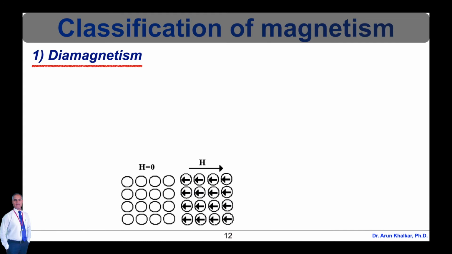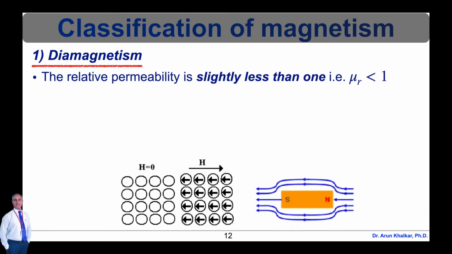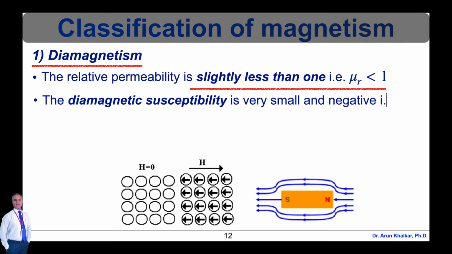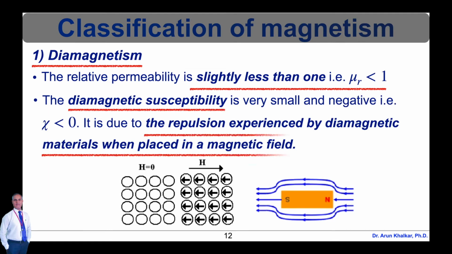The diamagnetism is shown in this diagram. The relative permeability is slightly less than 1 for the diamagnetic materials. That is, mu r is less than 1. The diamagnetic susceptibility is very small and negative, that is, Xi is less than 0. It is due to the repulsion experienced by diamagnetic materials when placed in a magnetic field.